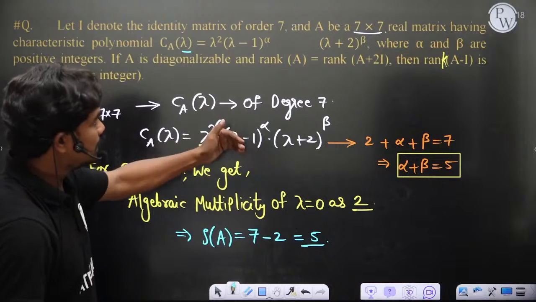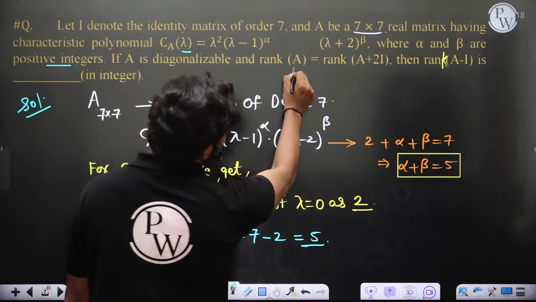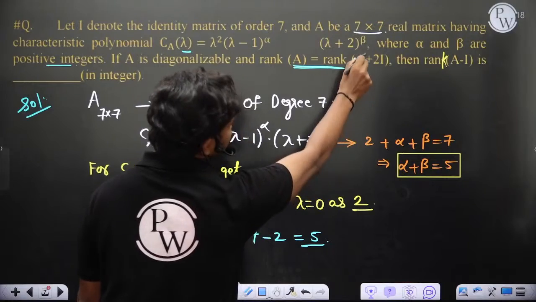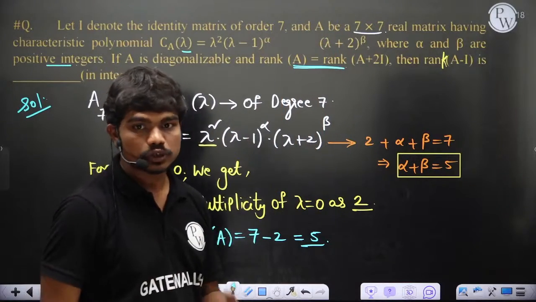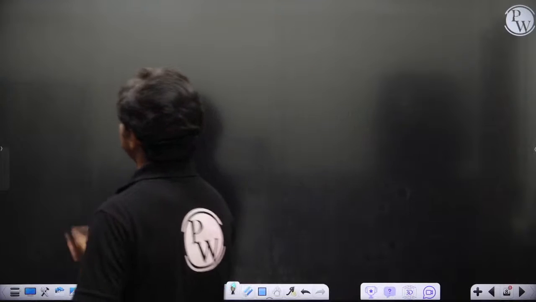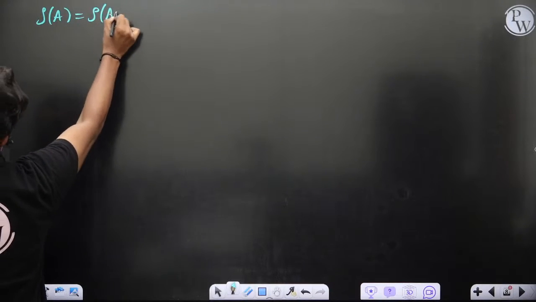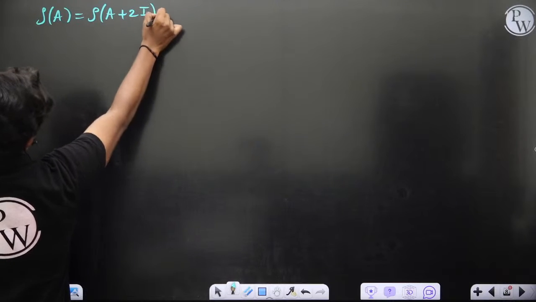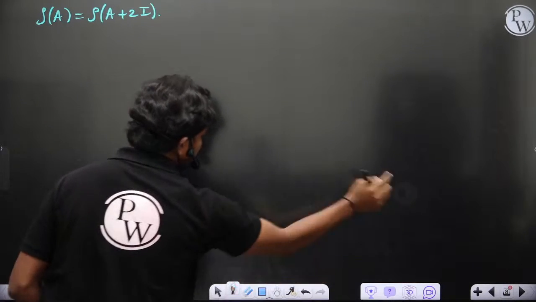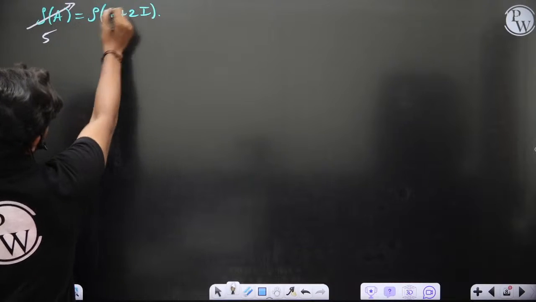Now let's see what else they have given. Alpha and beta are positive integers, of course. A is diagonalizable and rank of A is also equal to rank of A plus 2I. Okay, so this is the main important thing. Try to understand. Rank of A is equal to rank of A plus 2I. Now you know one thing, this is 5, of course. Now what is rank of A plus 2I?